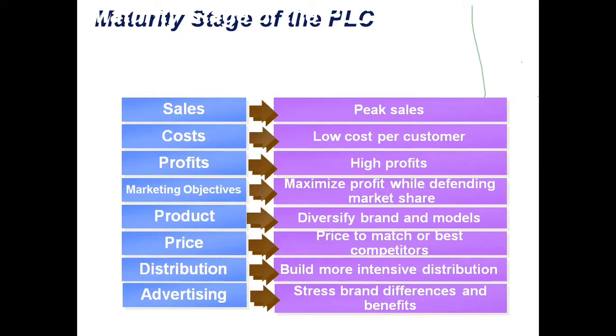And Tide shows that after washing from Tide, the shirt gets brighter than others. That's nothing but stressing on brand differences and benefits. So this is what happens in the maturity stage.